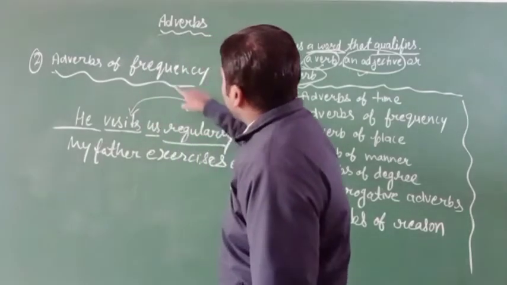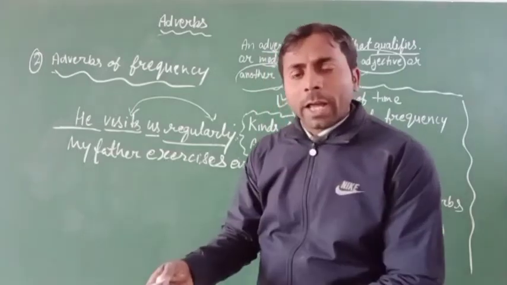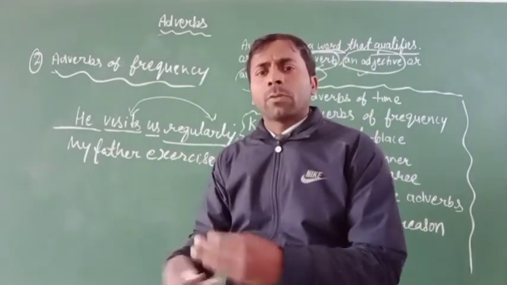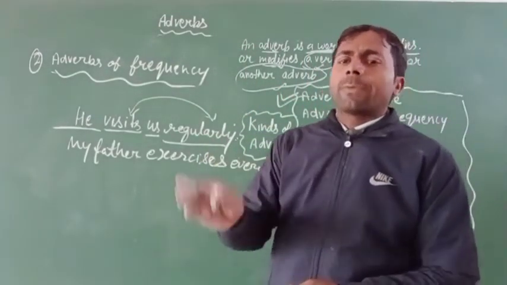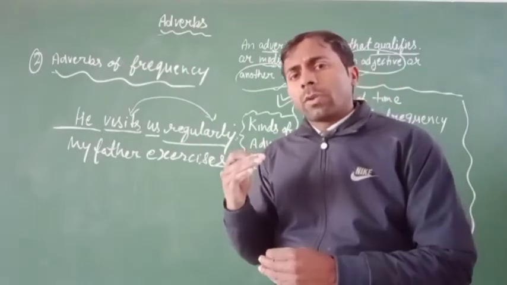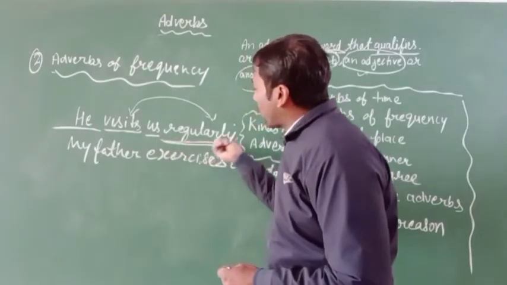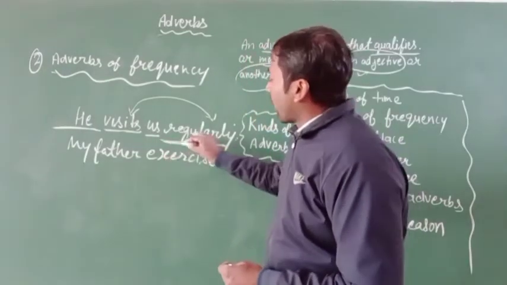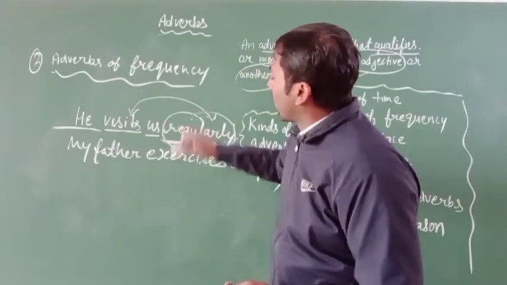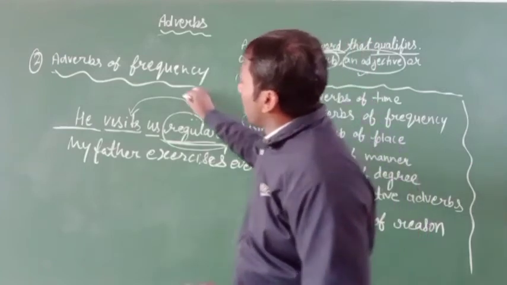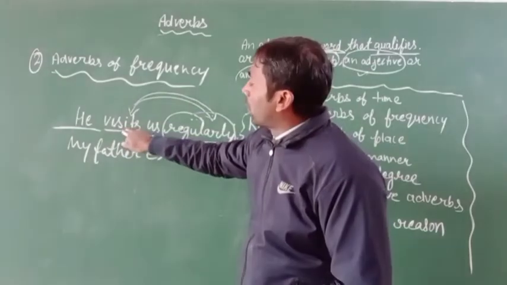It is the adverb of frequency. It means he visits one time, two times, three times. It means he comes regularly. Not only one day, but after 2 days, after 3 days. It is continuous visiting. So we can say that here the frequency appears, and this word "regularly" qualifies the verb visits.